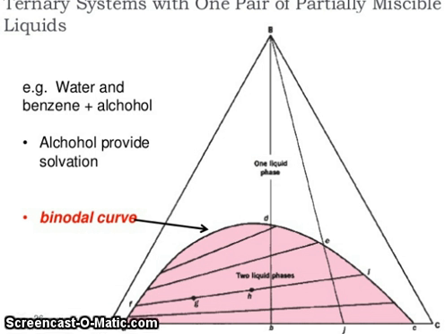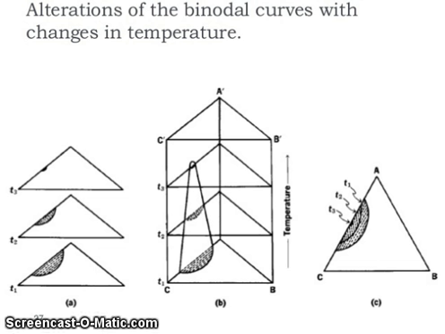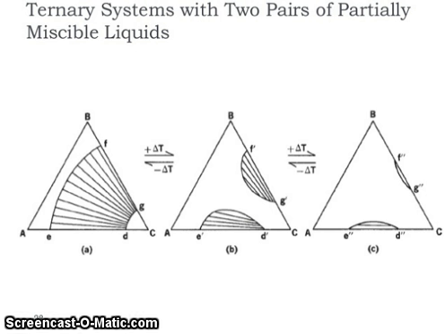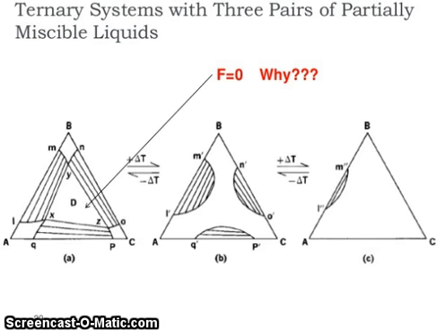So ternary system with one pair of partially miscible liquids, water and benzene plus alcohol. Alcohol provides solvation, and this is the binodal curve. So alterations of the binodal curve with change in temperature. You can see ternary system with two pairs of partially miscible liquids. You can see the situations. So ternary system with three pairs of partially miscible liquids.